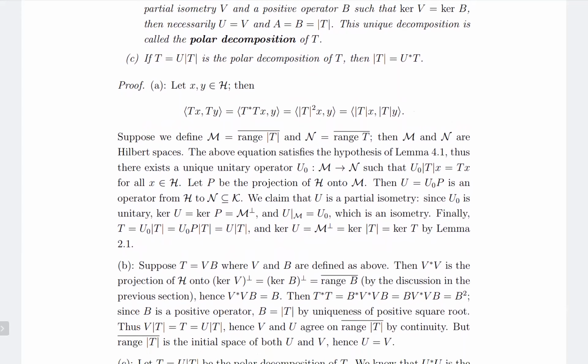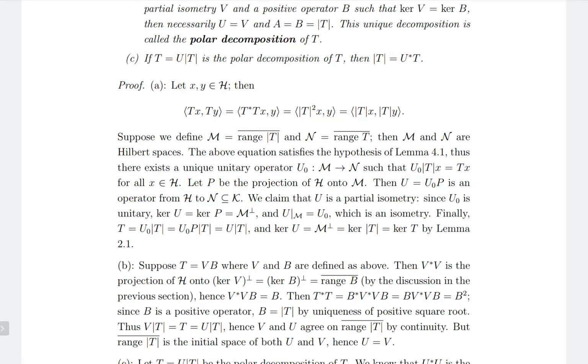So because V is a partial isometry, by definition, V star V is a projection of H onto kernel V perp. So kernel V perp is going to be kernel B perp by hypothesis, and kernel B perp is equal to the closure of range B, since B is a positive operator.